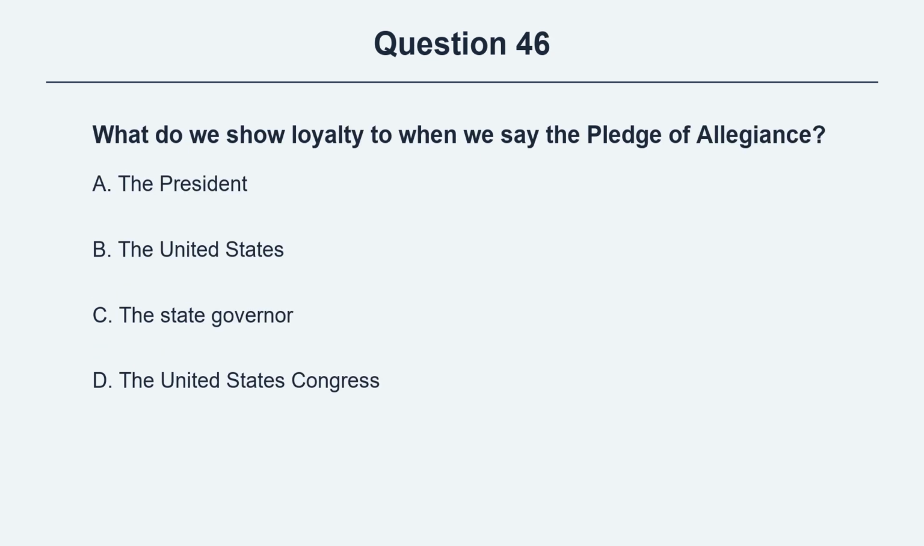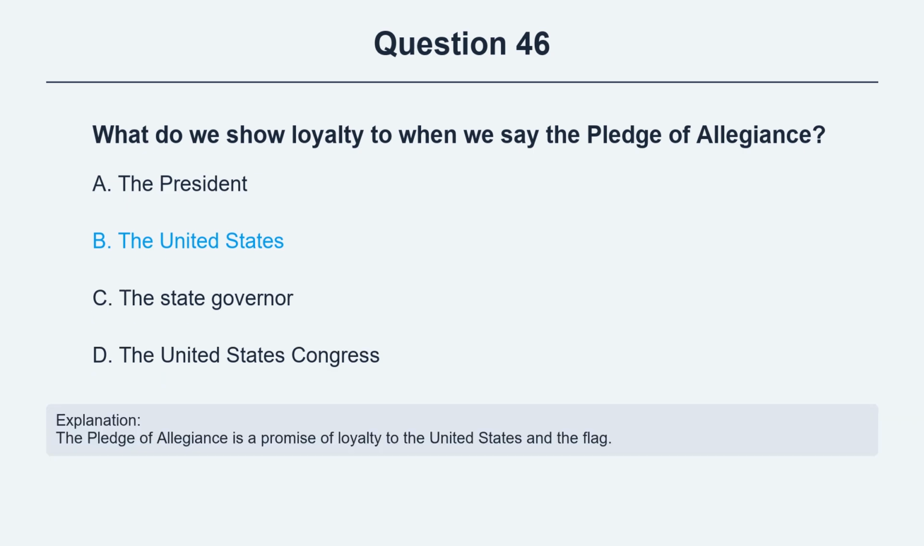Question 46. What do we show loyalty to when we say the Pledge of Allegiance? Option A, the President. Option B, the United States. Option C, the State Governor. Option D, the United States Congress. The correct answer is option B, the United States. Explanation. The Pledge of Allegiance is a promise of loyalty to the United States and the flag.